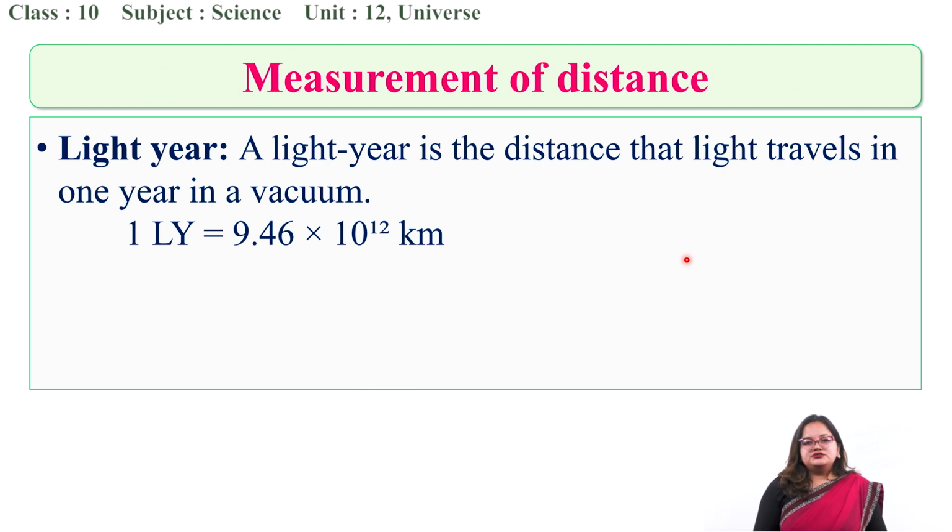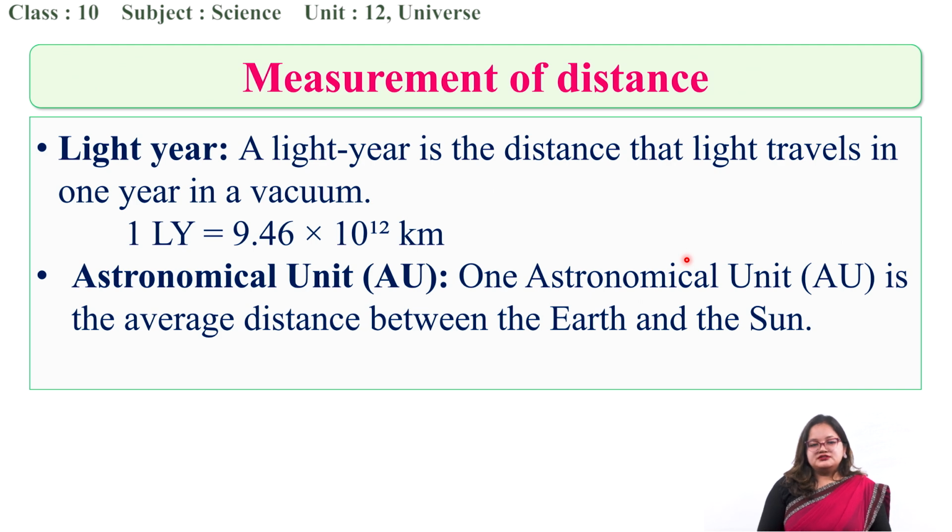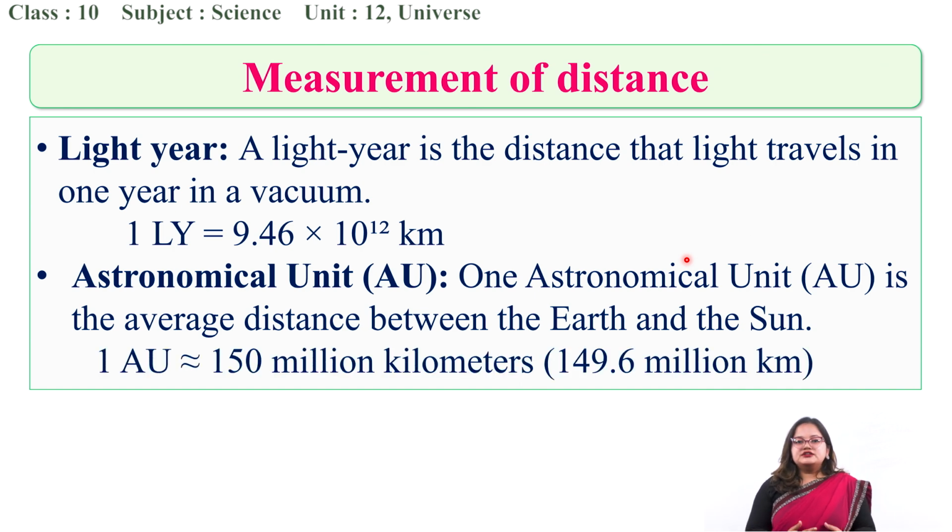Another unit of measurement of distance that we use for very much larger distances is astronomical unit. In short form, it is used as AU. 1 AU is the average distance between the Earth and the Sun. That is also used as the unit of measurement of distance. And 1 AU is nearly equal to 150 million kilometers. So these two are some basic units of measurement of distance which we studied in grade 9 as well.